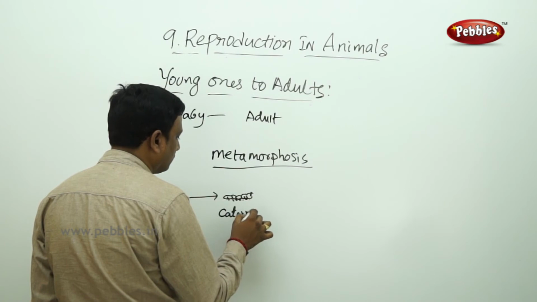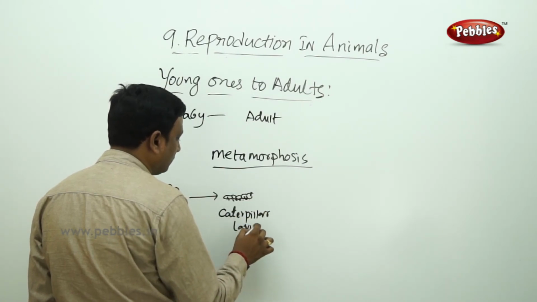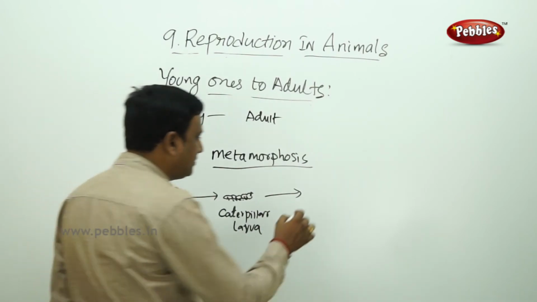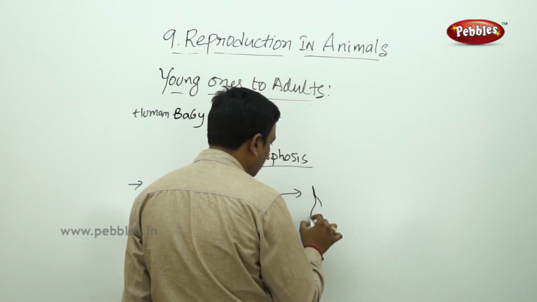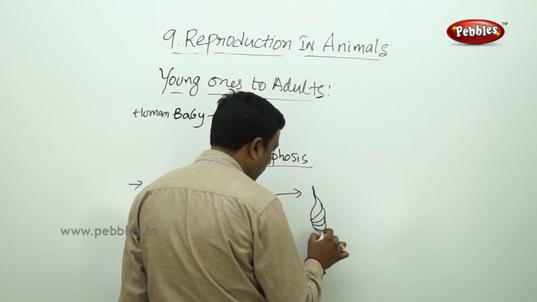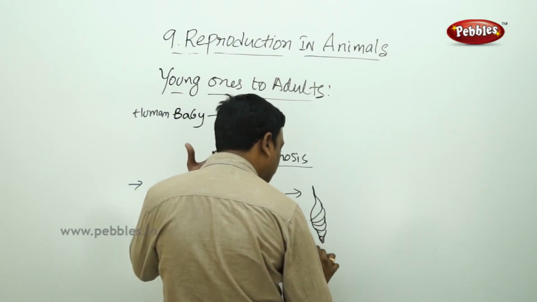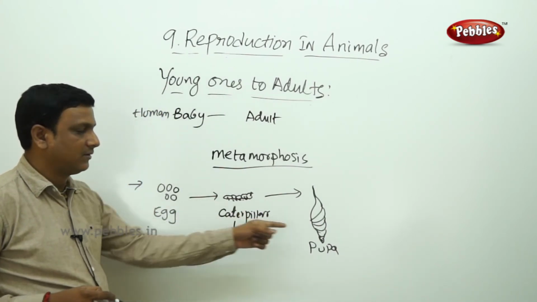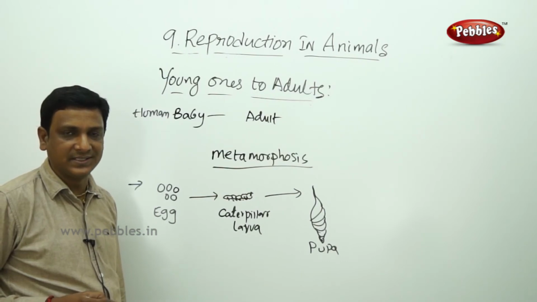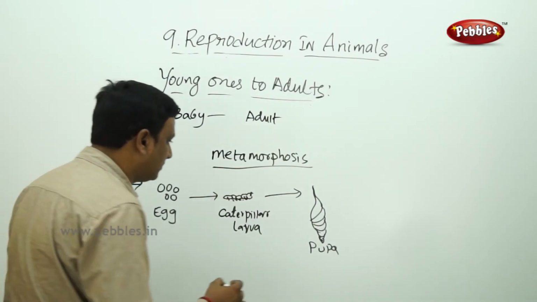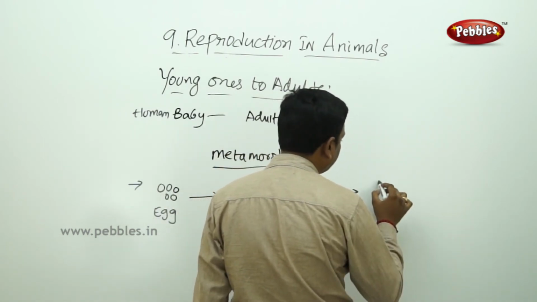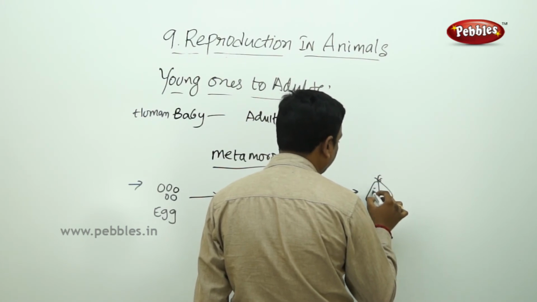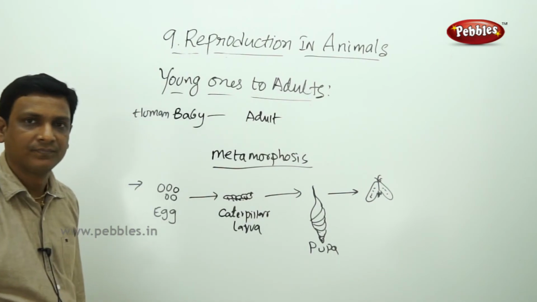This larva feeds on the leaves, it eats a lot of food and changes to the pupa stage. See the difference: egg, caterpillar, pupa. It undergoes a continuous sleep. Right? This pupa becomes a beautiful moth or a butterfly.